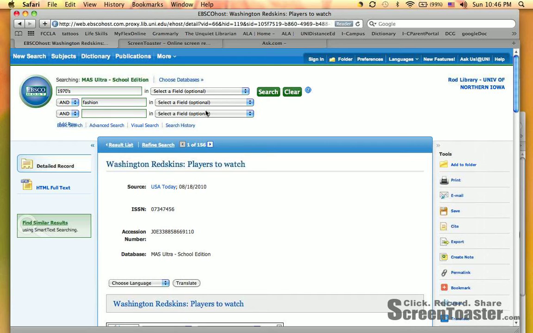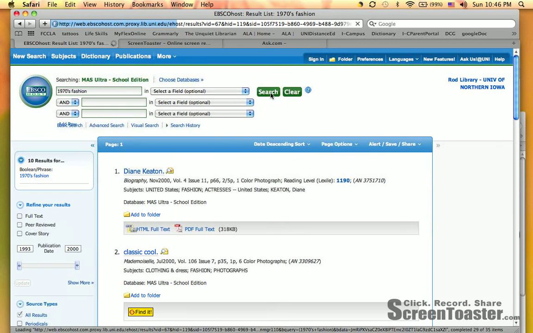This isn't specific enough. So let's do what is called nesting. Let's take fashion off of this line and let's put it up here with 1970s and see if that makes a difference in what comes up for our search. So we had 111. Now we're down to 10 with our nesting. 1970s fashion came up with 10 results.